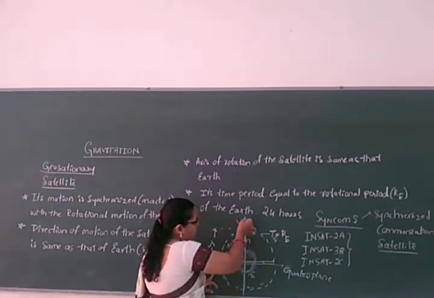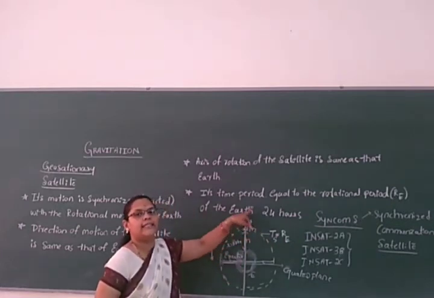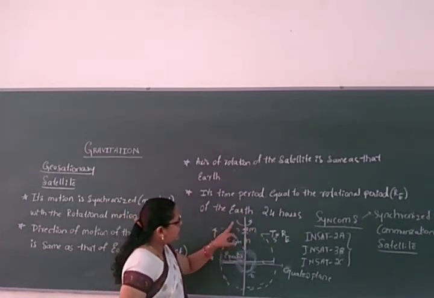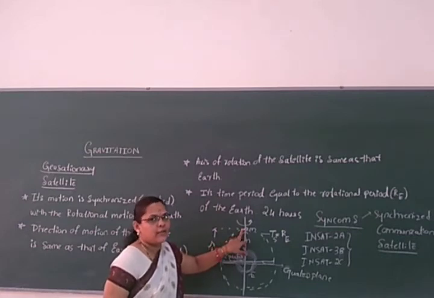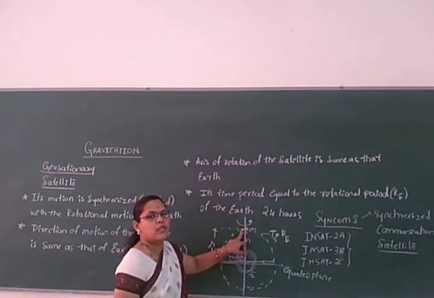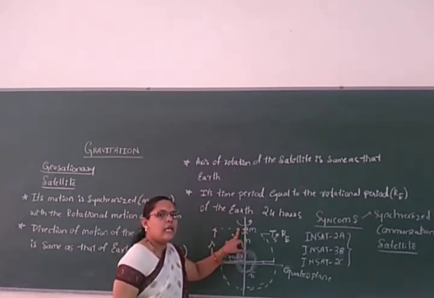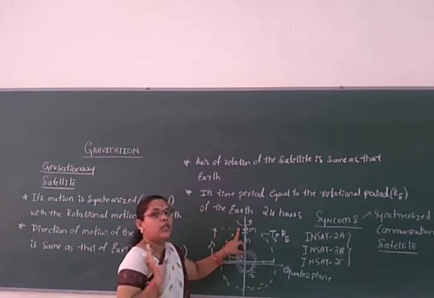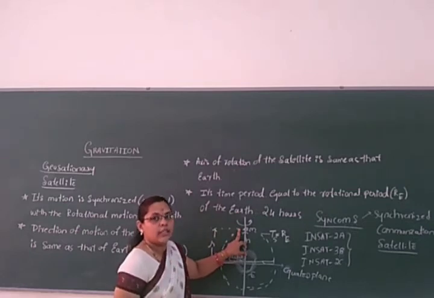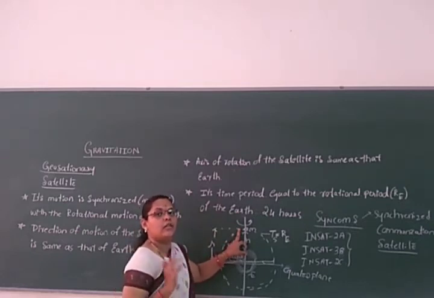As the satellite is moving on the axis of rotation, that is equal to the rotation of the earth. As we said, that is a condition of the geostationary satellite, which will be the same as that of the rotation of the earth, in the same direction of rotation as the earth, and the time period is also the same as that of the earth.